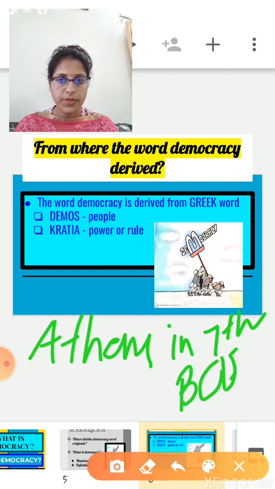And from where is the word democracy derived? Definitely it's derived from the Greek words demos and kratia. Demos means people and kratia means power or rule. That means democracy refers to the rule of the people, right?